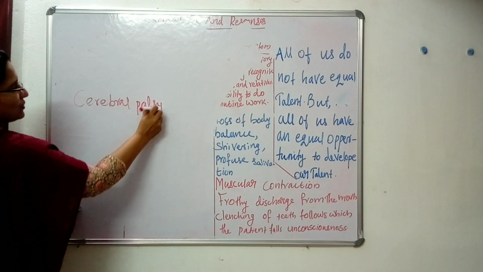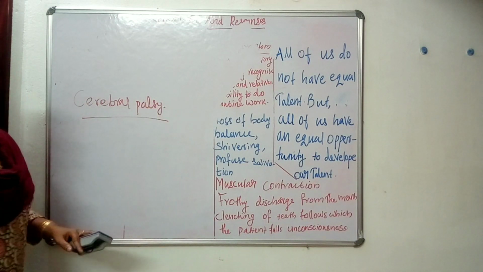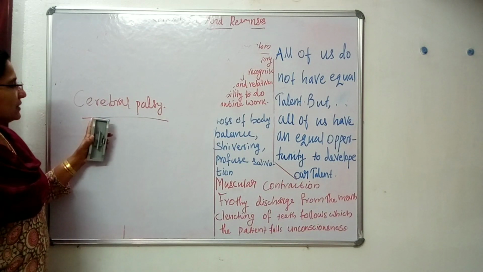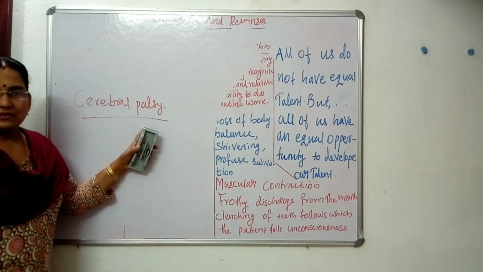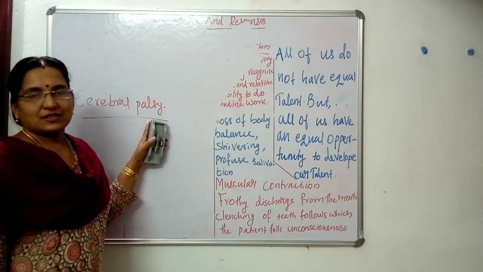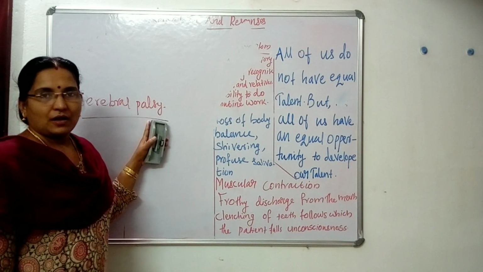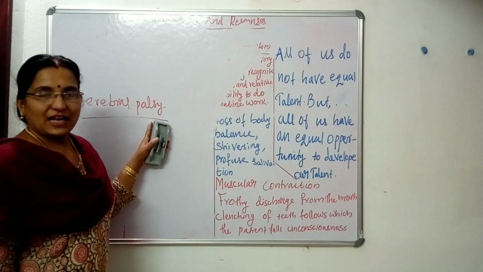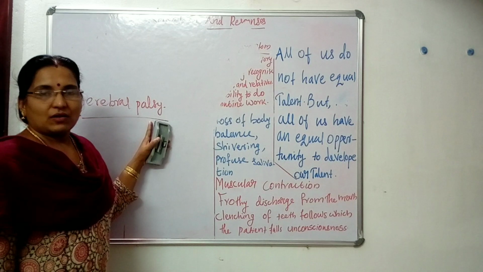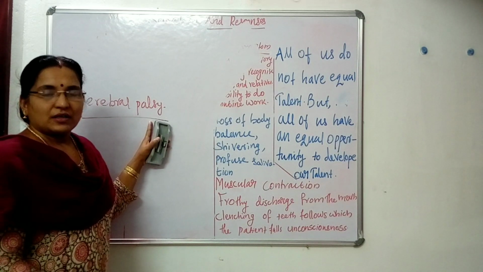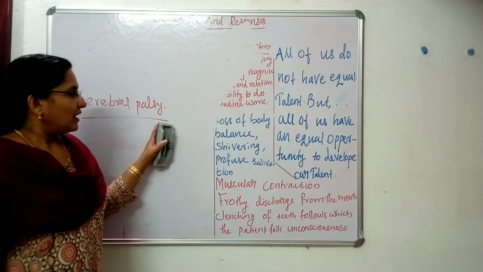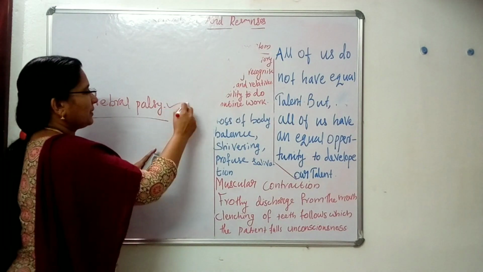It is also because of problems in the neuron, and it mainly affects the muscles. It happens before birth itself, and we can identify it during schooling or at a smaller age. So that's all about cerebral palsy.